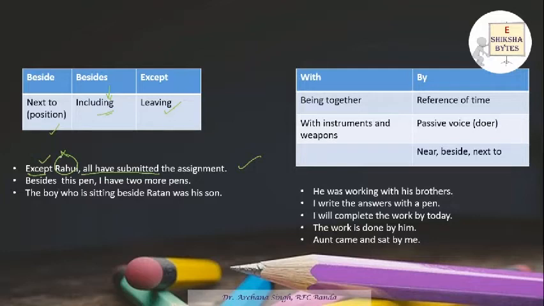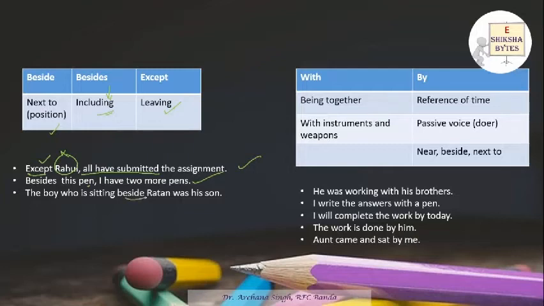Now besides means including this thing. It means besides this pen, I have two more pens. Including this pen, I have two more pens, so the total count of the pens is 3. And beside is when we are talking about a particular position. The boy who is sitting beside Ratan was his son.